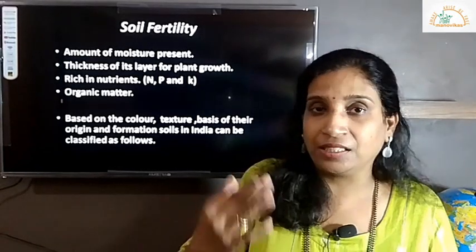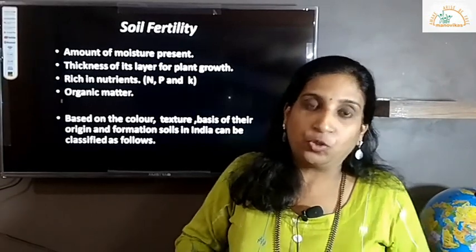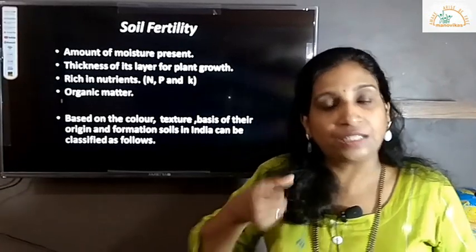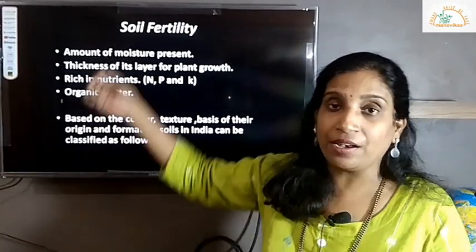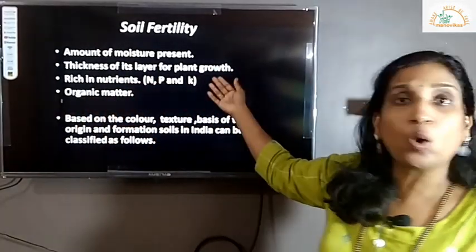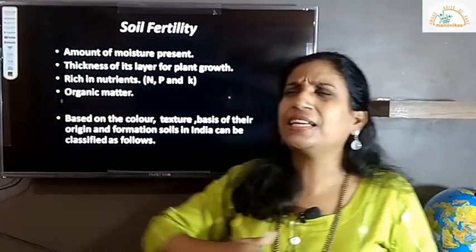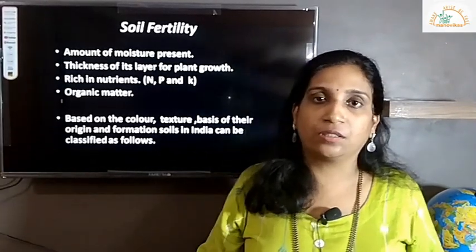Finally, to grow plants, it needs some moisture, especially when it is not the rainy season. So soil, some types of soil, retains moisture. So how much moisture is there within the soil? Besides the fertility, the thickness of its layer matters for plant growth. Imagine there is a thin soil layer and there are huge barren rocks.